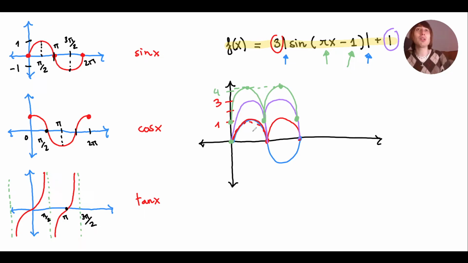Anyway, so how can we know for which value I get the maximum? How do I find out these values? What I like to do here is compare special points. For example, the maximum: I usually get it when my input is pi halves. So sine, whatever mess you have in here, needs to receive pi halves at the end of the day. When it receives pi halves, it creates the maximum.